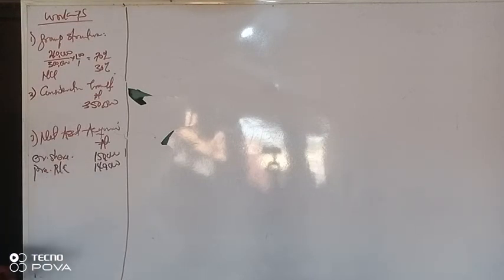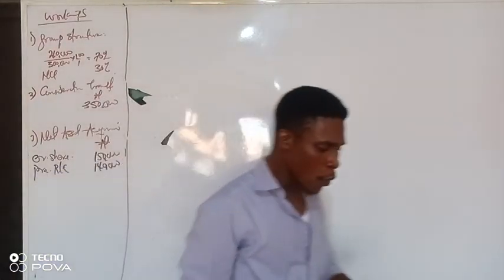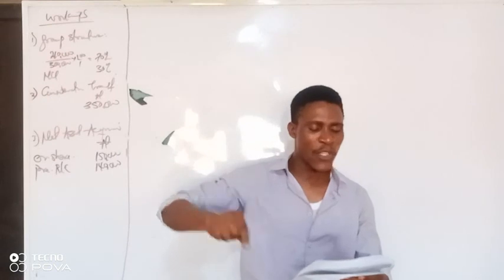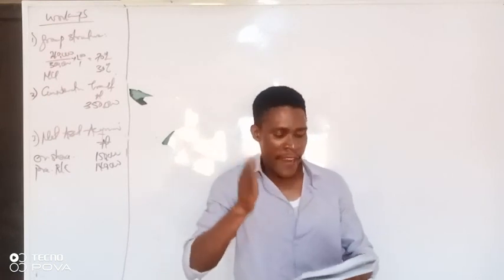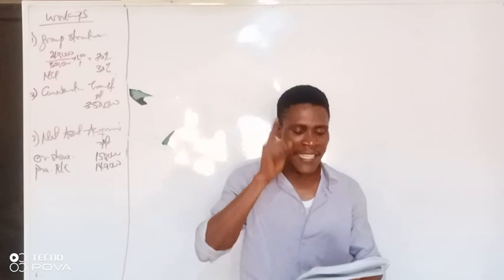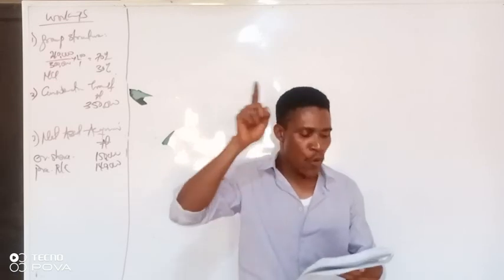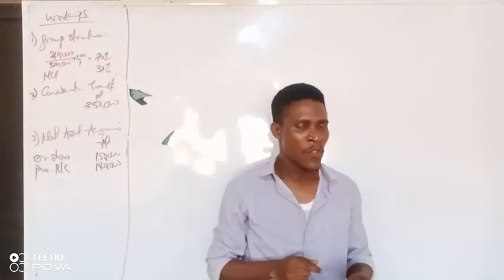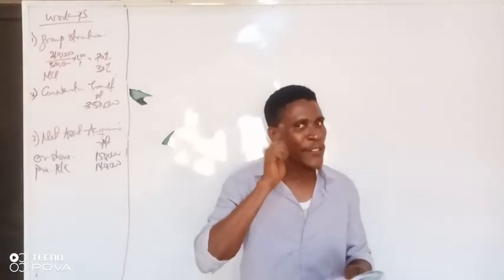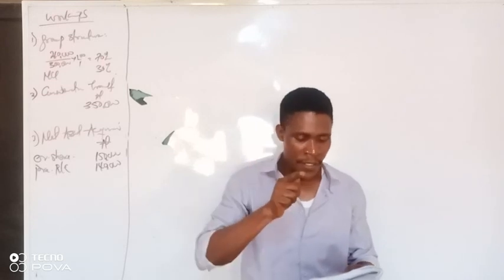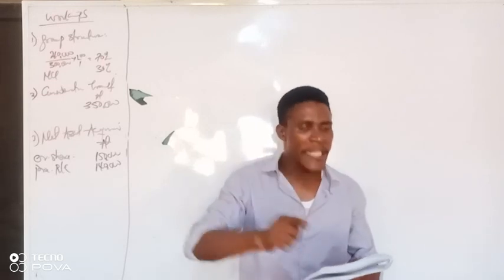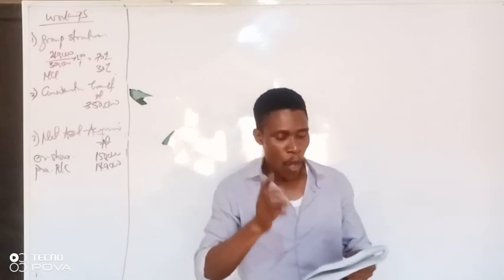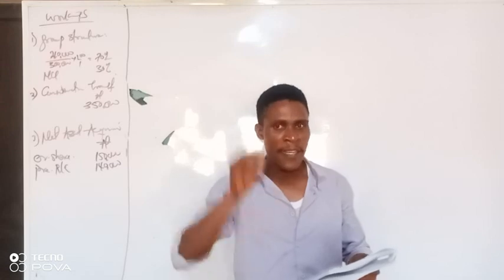But our challenge here is this. Let's go to the question. That's question number 2 now. In arriving at the consideration for the share in X Limited, the fixed assets of X Limited were revalued to 500,000. Full stop. No adjustment was made in the books in respect of this revaluation, and there were no purchases or sales of this asset since acquisition.